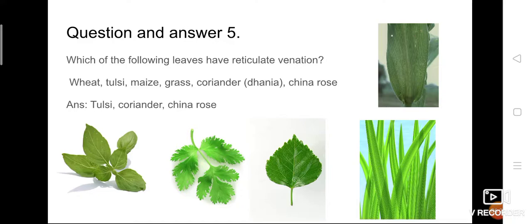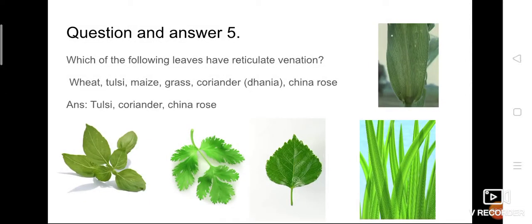Question number 5. Which of the following leaves have reticulate venation? So first we should know what is venation, and then we can say what is reticulate venation. What is venation? The arrangement of veins and veinlets in the leaves is called venation. Veinlets means some veins are branched into small veins. They are called veinlets. Okay. So venation means arrangement of veins in the leaves. And venation is of two types. One is parallel venation and another one is reticulate venation.